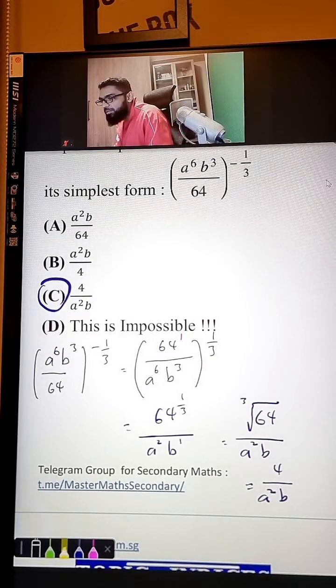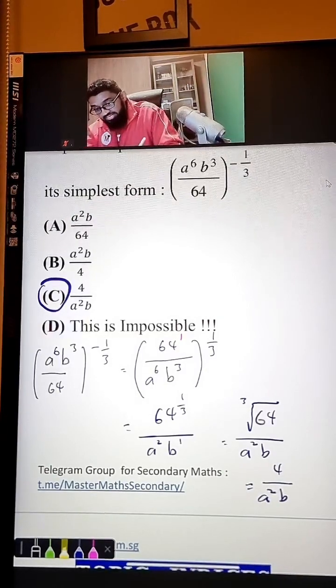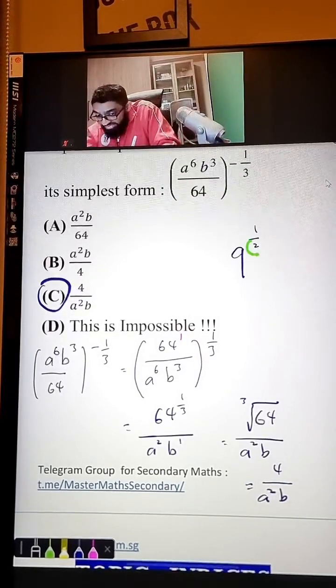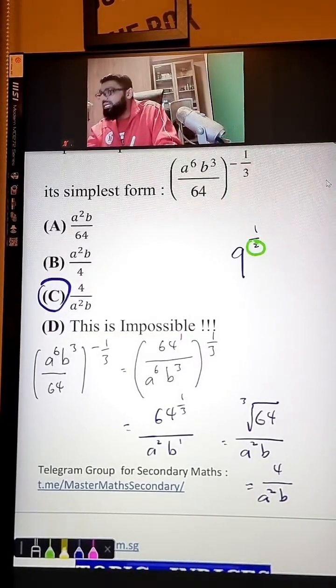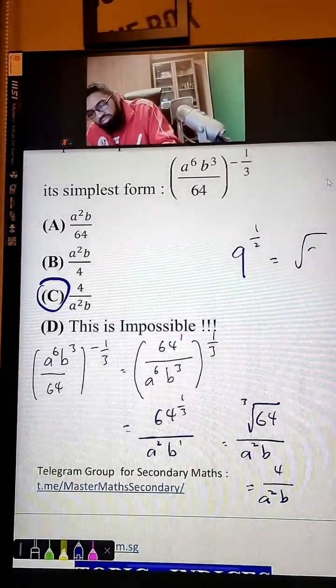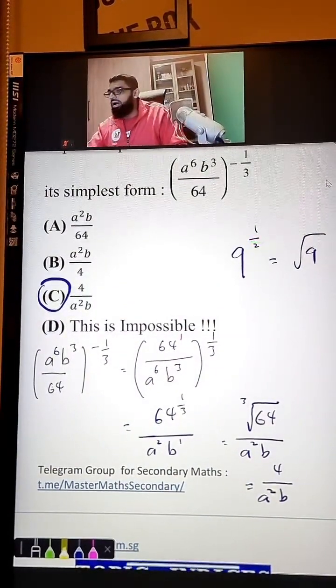Super. So if half, do we need to square root or 1/3? No. When your power is a fraction, let's say you have 9 to the power of half. Your denominator here will tell you what type of root it is. So this is going to be a square root in this case, okay? It's going to be a square root 9. Why? Because of the denominator. That's why.